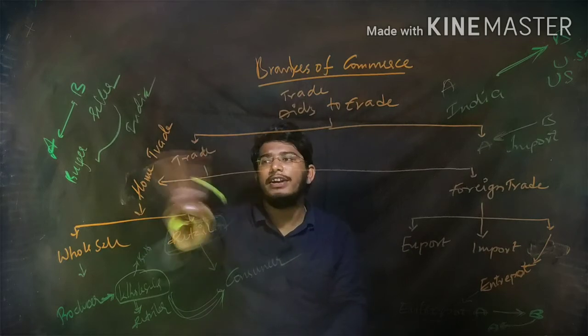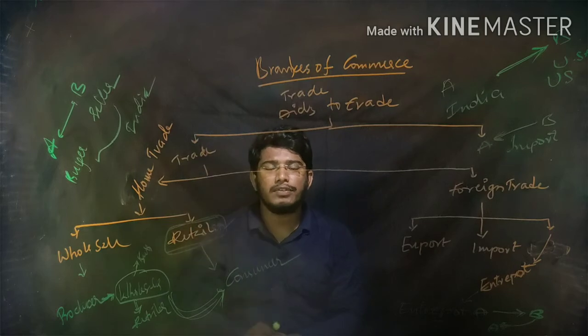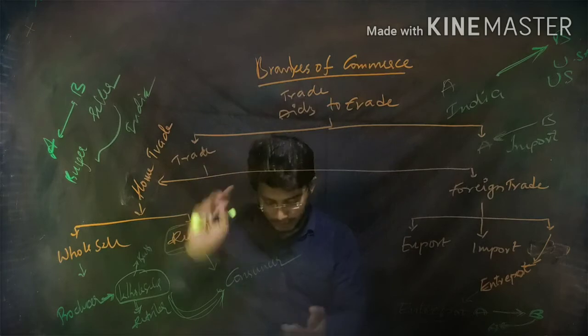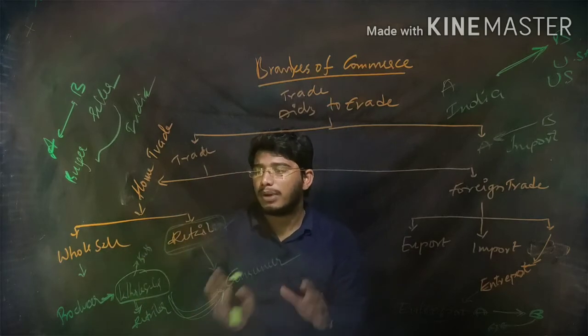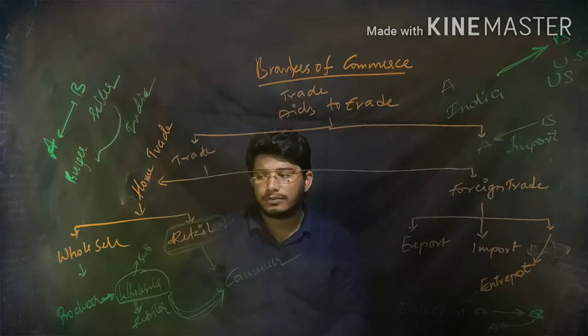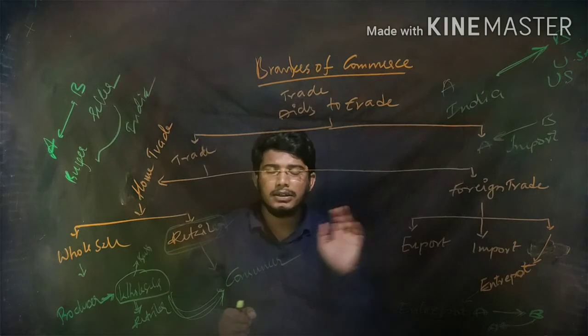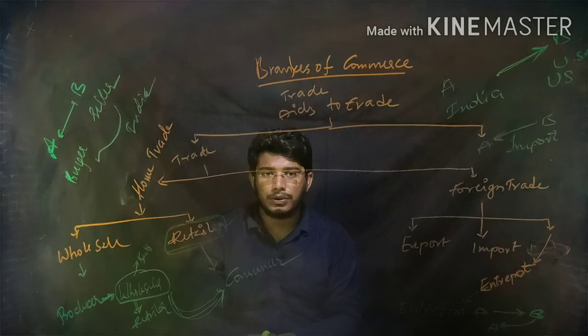So trade is divided into two types, home trade and foreign trade. In home trade we have two more. What is home trade? If both buyer and seller belong to the same country, it is called home trade. Who is the wholesaler? The person who sells in bulk quantity is called a wholesaler, and he connects buyer and producer. He brings the goods from the producer and sells them to the retailer.